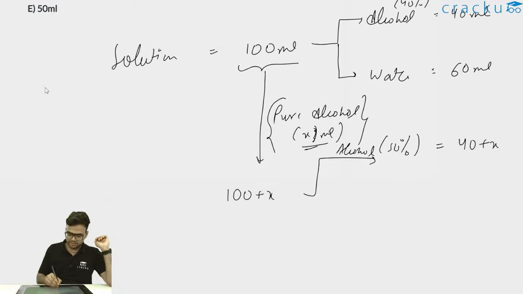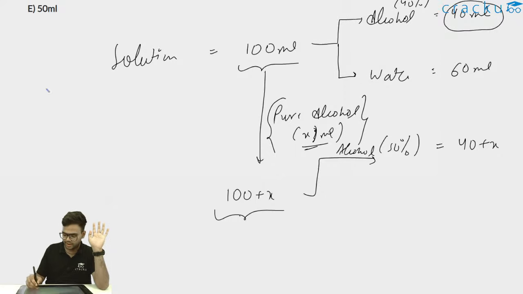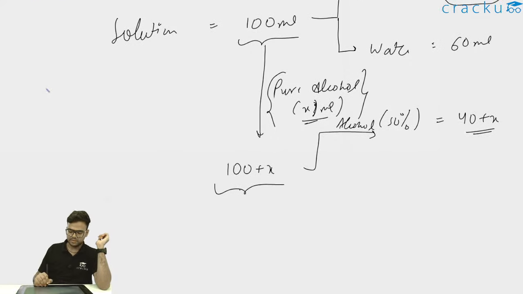Now this 100 plus x will be the total value. Initially it was 100 ml. x ml pure alcohol was added to it. So 100 plus x. Initially it was 40 ml pure alcohol. Now x ml pure alcohol is being added again. So this is 40 plus x now. Now it is saying that this 40 plus x is half of 100 plus x, that is 50% concentration.